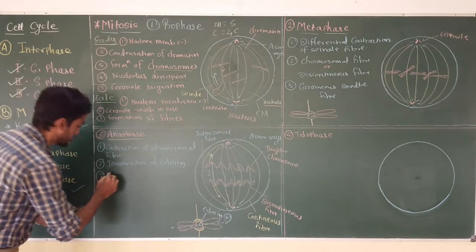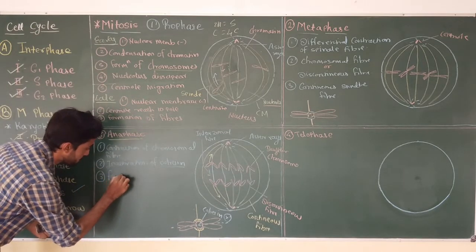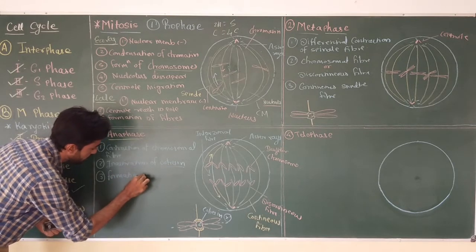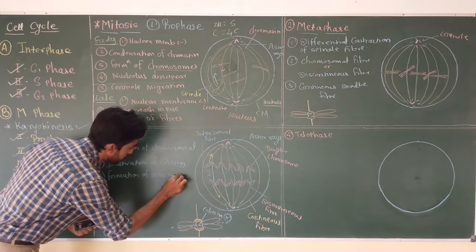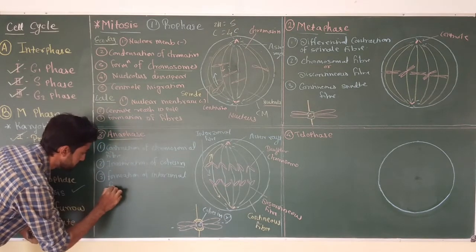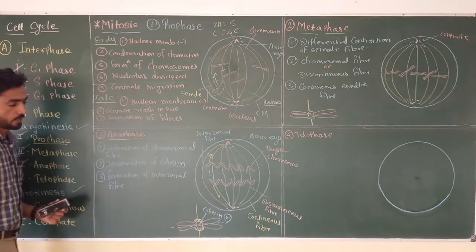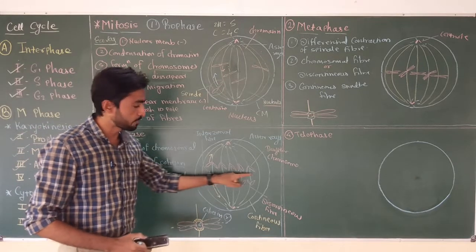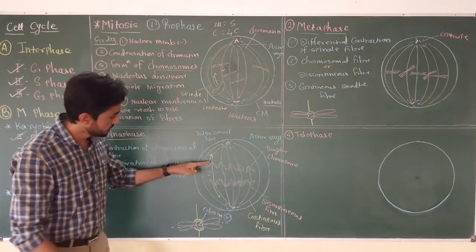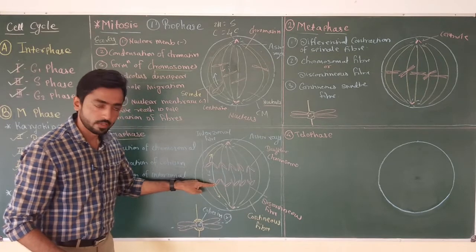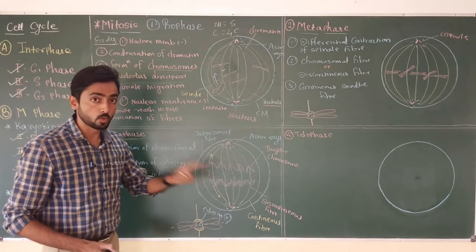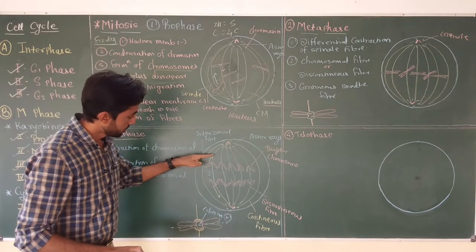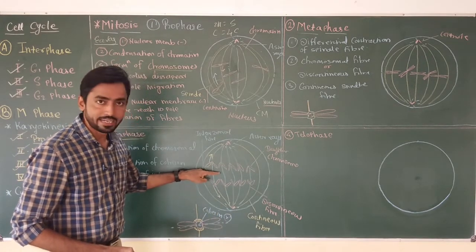So the third thing is formation of interzonal fiber. Once these interzonal fibers are produced, the daughter chromosomes can move towards the respective poles due to simultaneous action of the chromosomal fiber and interzonal fiber.